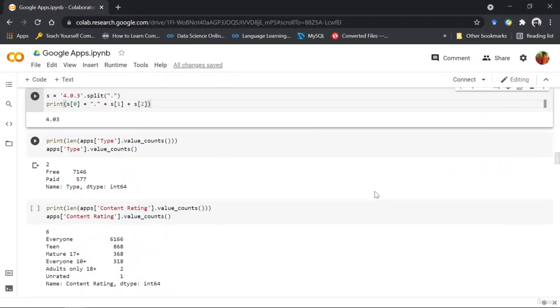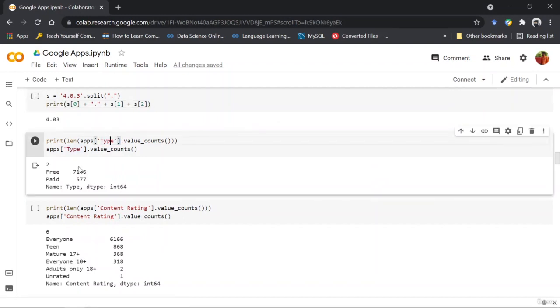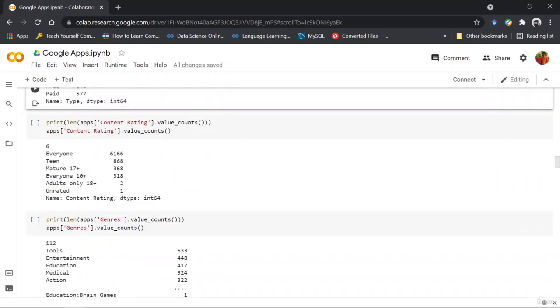So yeah, we are now going to start with the categorical data type that is present in this data set. And the first you can see is the type column that has two values which are free and paid. Now there are 577 paid apps and 7149 non-paid or free apps, right? And the next you can see is the content rating. Now content rating has six types of categories where only one is unrated and two are adult only.